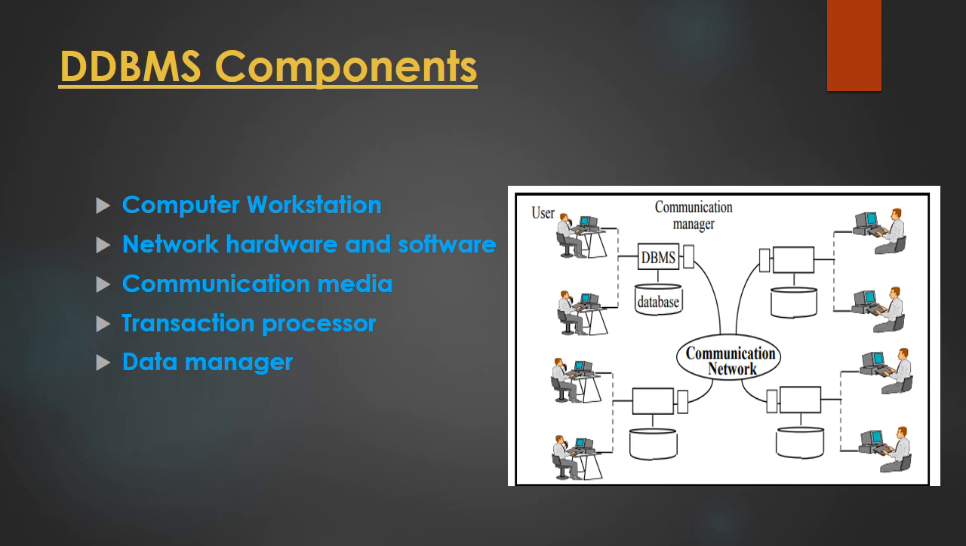And they provide the operating system, network hardware, and the communication links. So all these components allow these multiple nodes to interact with each other with the help of these software and hardware components. Then the next, we have the communication media. Communication media is a medium that is carrying the data from one node to another. Then the next, we have the transaction processor.